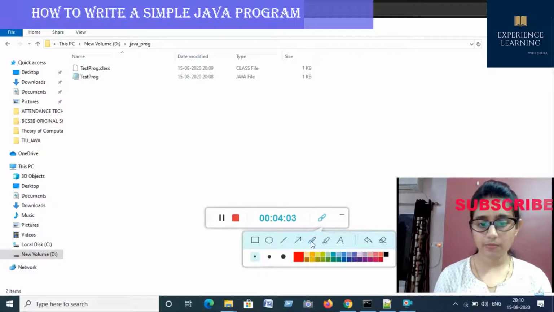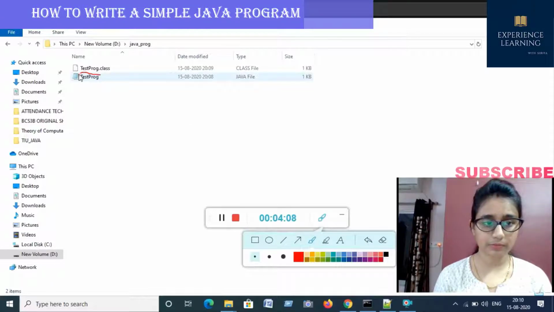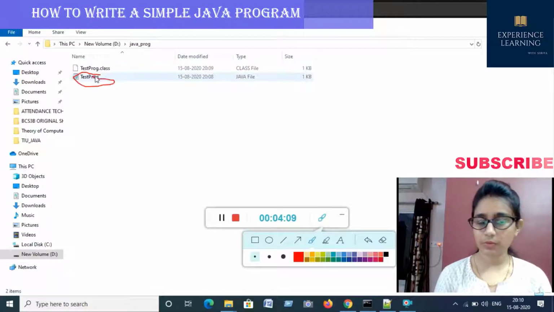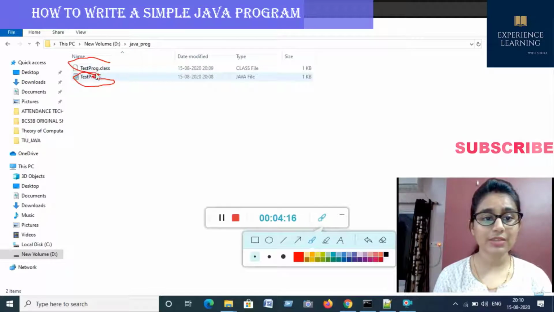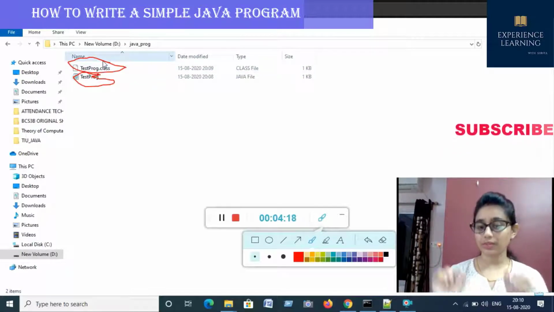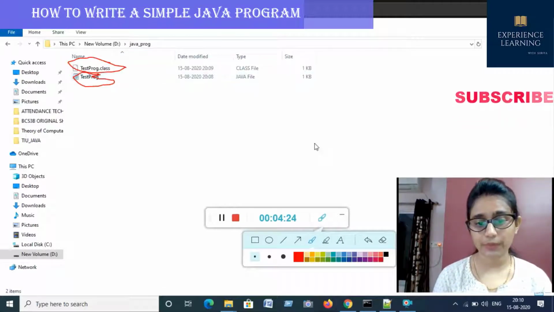This is the program, the .java file. And after compilation, the class file is created, testprog.class. Now we have to run it using this class file.